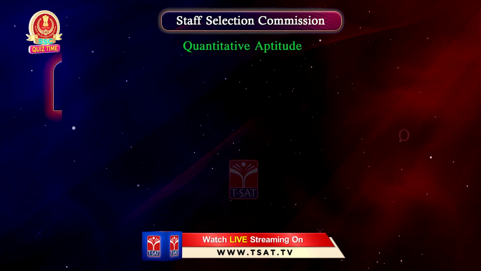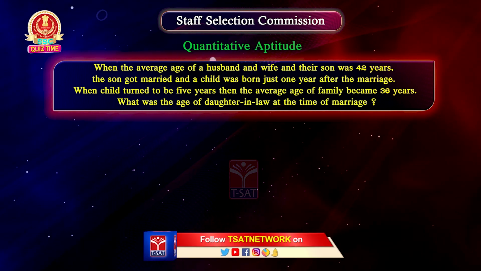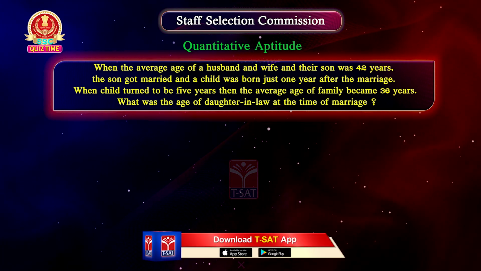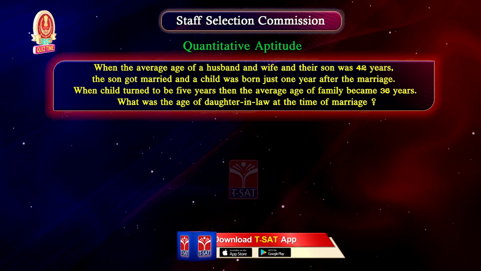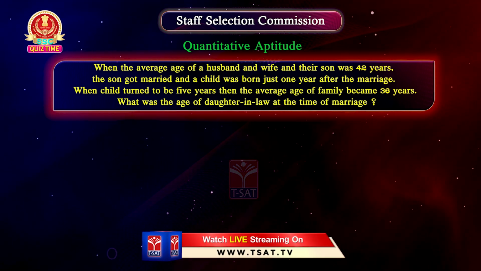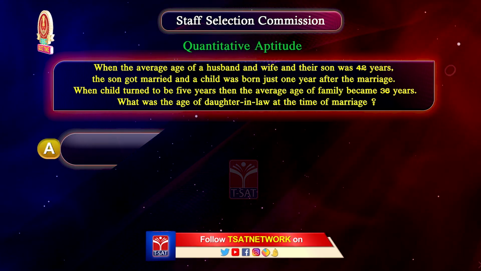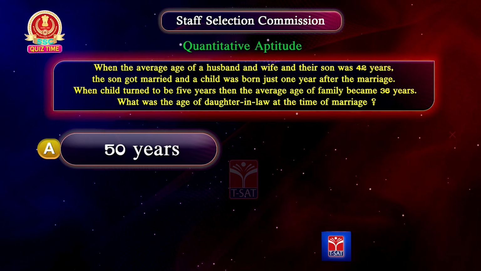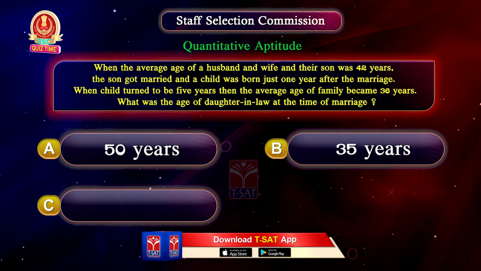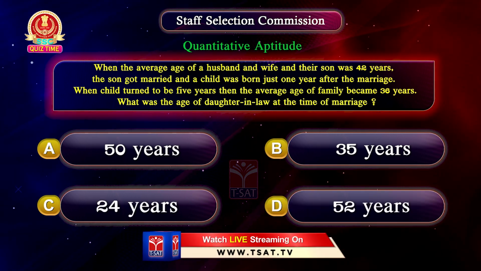Next question. When the average age of a husband and wife and their son was 42 years, the son got married and a child was born just 1 year after the marriage. When the child turned 5 years, the average age of the family became 36 years. What was the age of the daughter-in-law at the time of marriage? Option A 50 years, option B 35 years, option C 24 years, option D 52 years.